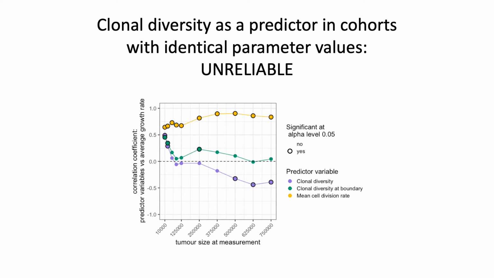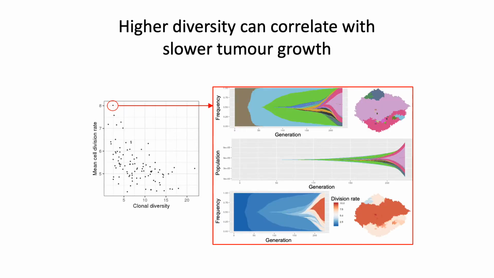Particularly, we see negative correlations when the tumor is observed at a relatively large size, as shown here with those purple dots. When we investigate within one of these cohorts, we see the underlying reason for this negative correlation. So here you see a negative correlation between clonal diversity and mean cell division rate, which carries over to a negative correlation with the tumor growth rate.